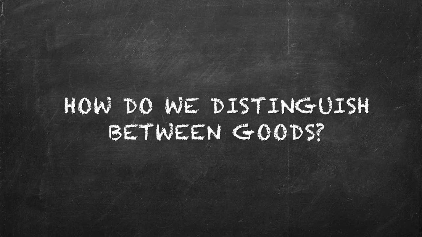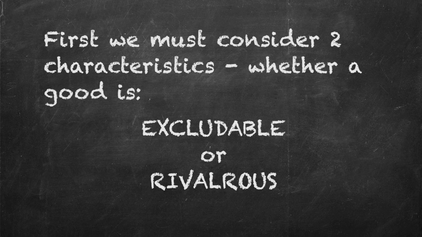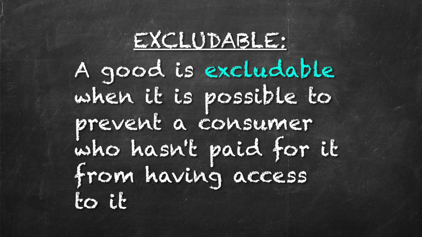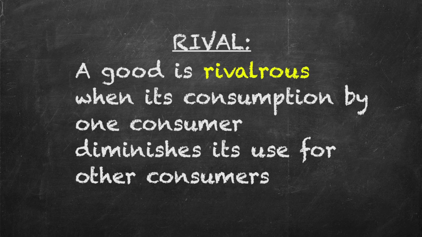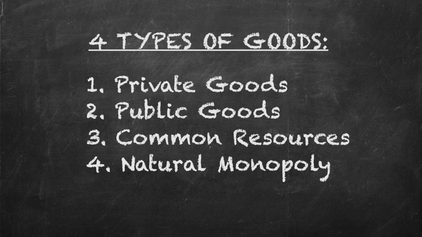How do we distinguish between goods? First, we must consider whether a good is excludable or rivalrous. A good can be seen as excludable when it is possible to prevent a consumer who hasn't paid for it from having access to it. A good is considered to be rivalrous when its consumption by one or more consumers diminishes its use for other consumers. There are 4 types of goods: private goods, public goods, common resources, and natural monopoly.